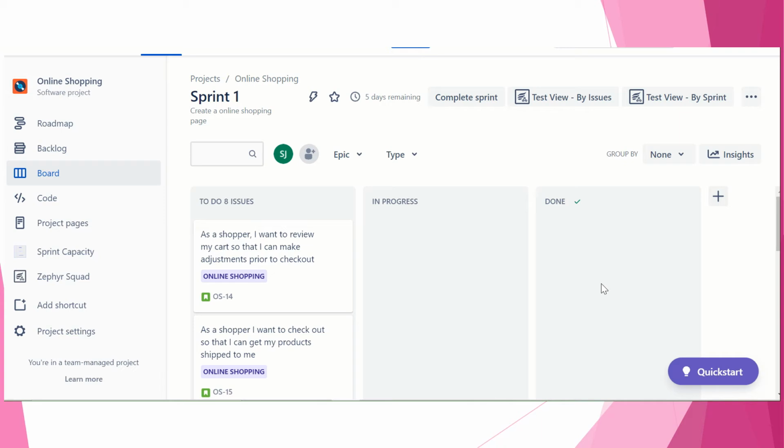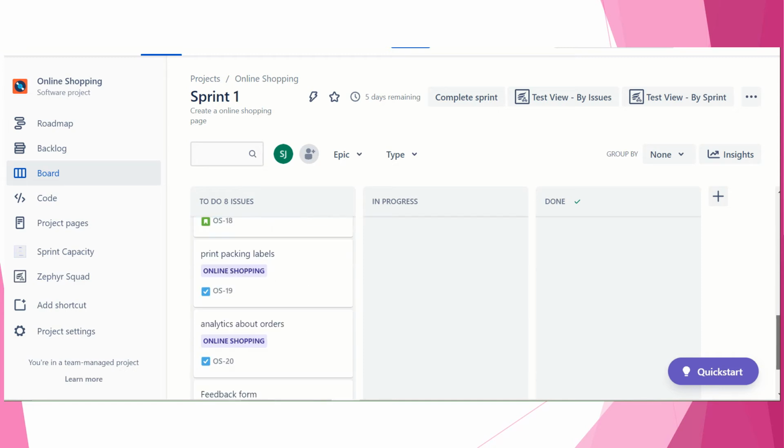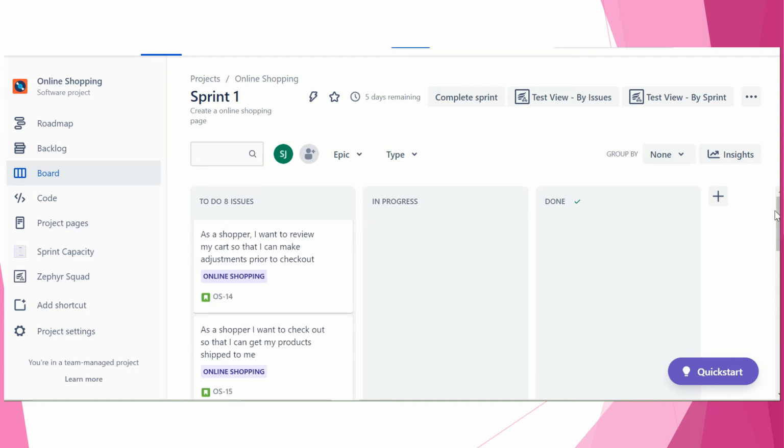Your scrum board is used to visualize all the work in the particular sprint, whatever you have, it will be reflected here.